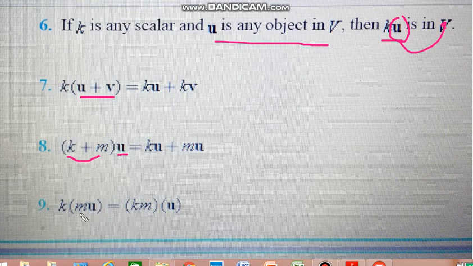The ninth axiom is that when a scalar is multiplied by a vector and the result is multiplied by another scalar, it is the same as first multiplying the scalars and then multiplying by the vector.